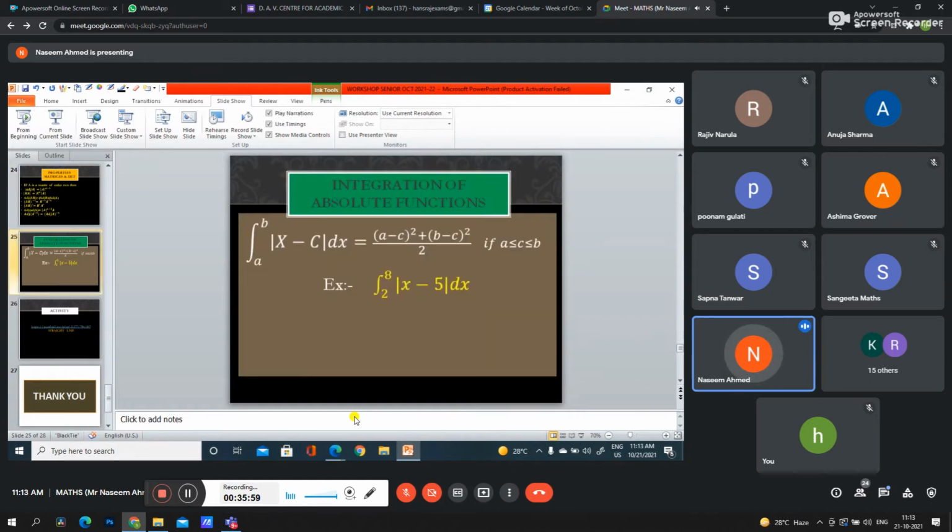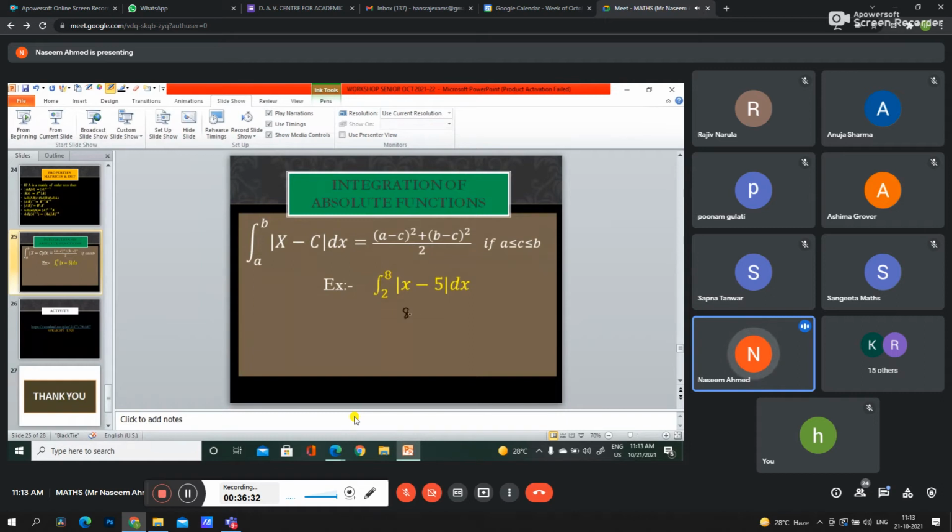Now integration. This integration chapter is not in our term 1 syllabus, but we have a very popular, or you can say very good, trick to find the integration of the absolute function, because many students find it difficult to find the integration of such questions. But by using this trick, we do not need to find the integral of the question. We have to just do the calculation.